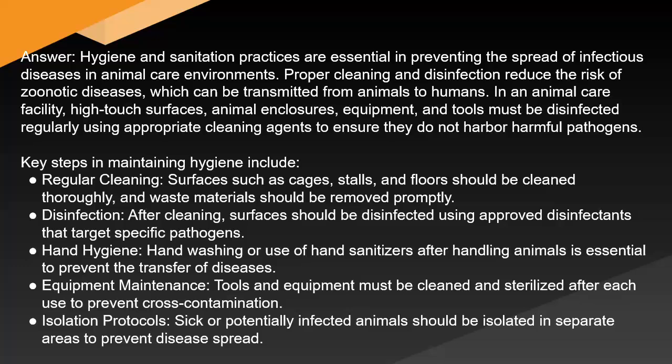Key steps in maintaining hygiene include regular cleaning. Surfaces such as cages, stalls, and floors should be cleaned thoroughly and waste materials should be removed promptly. Disinfection. After cleaning, surfaces should be disinfected using approved disinfectants that target specific pathogens. Hand hygiene. Hand washing or use of hand sanitizers after handling animals is essential to prevent the transfer of diseases. Equipment maintenance. Tools and equipment must be cleaned and sterilized after each use to prevent cross-contamination. Isolation protocols. Sick or potentially infected animals should be isolated in separate areas to prevent disease spread.